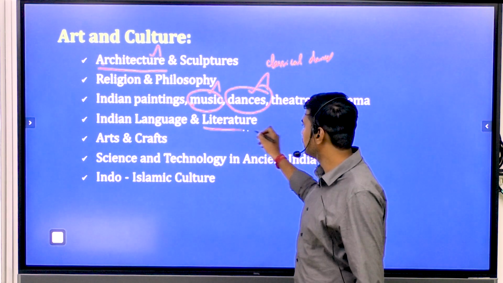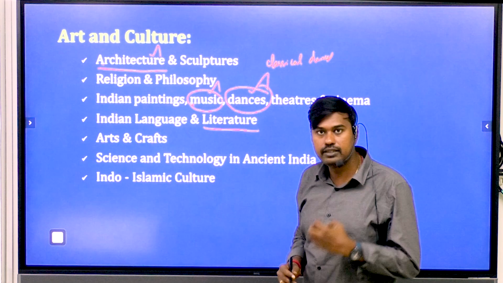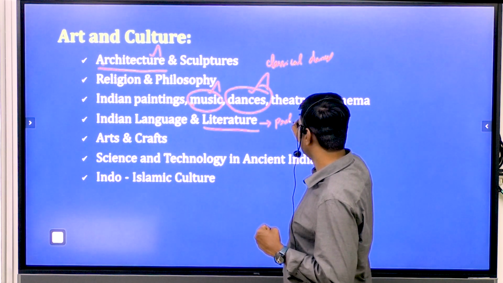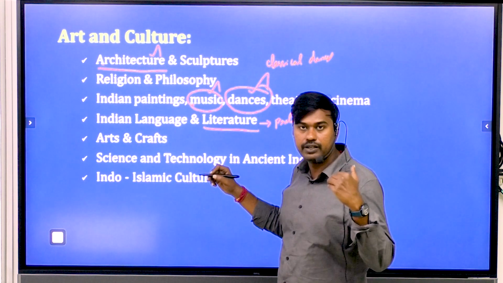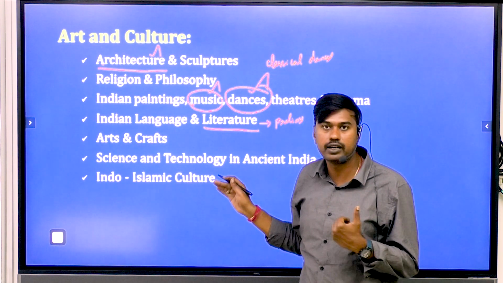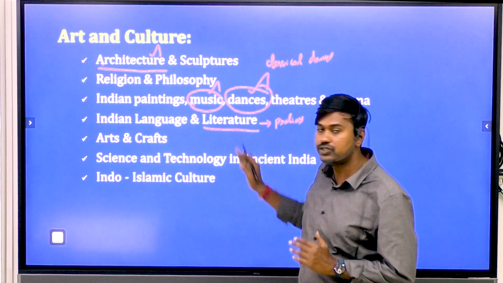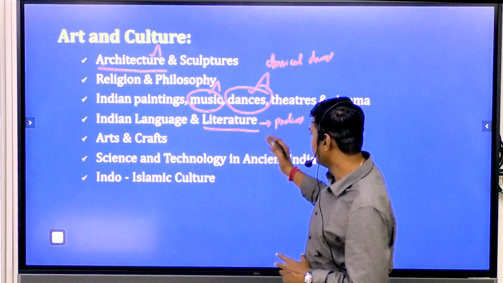Then going into the literature aspect, when you study this component of the syllabus, questions can be expected in your preliminary examination. And for the mains examination, in the last test only, we covered the basics of Sangam literature, which can again be asked in the literature component also.